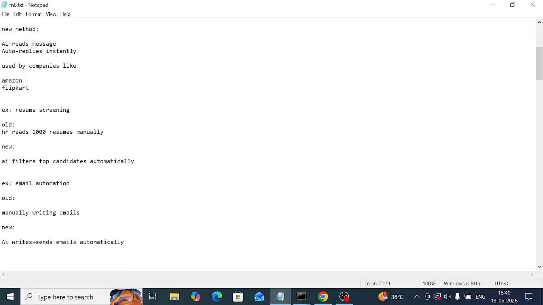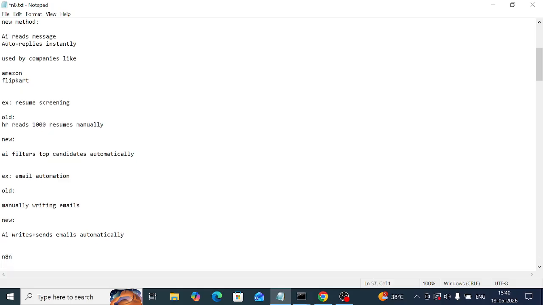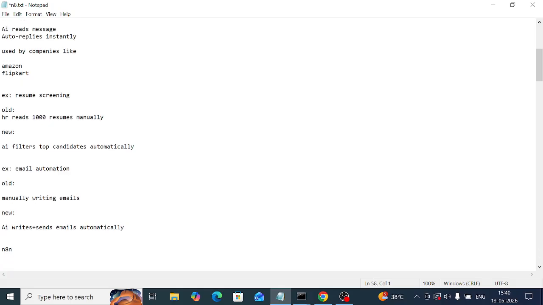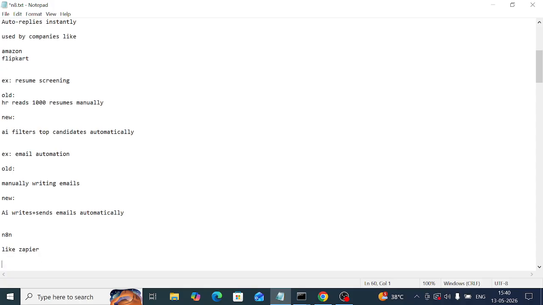Here we are using AI plus automation by using free tools like n8n. n8n is an automation tool, like Zapier is there, right? And OpenAI is the AI brain.